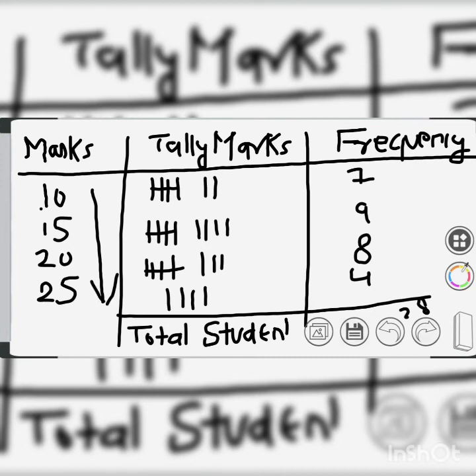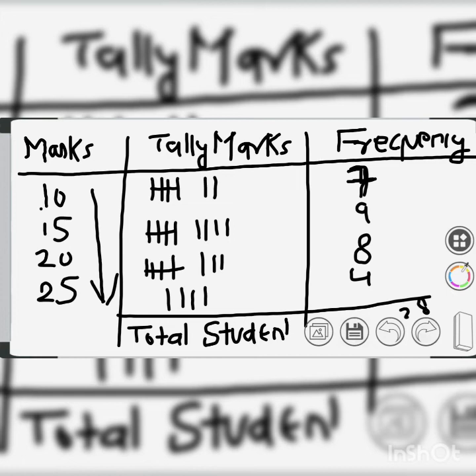Now, how to make tally marks? Tally marks means when we do the comparison of the frequency by drawing a straight line. It will be very easy for you to find out the frequency here. Frequency means the number of times a particular mark has been repeated. Now have a look at the question which we have done.